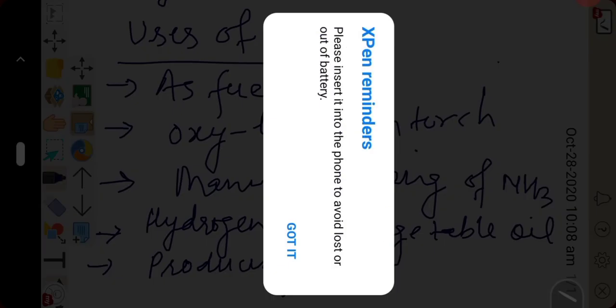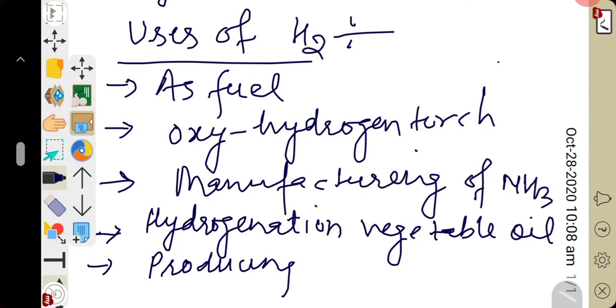Then I told you all the usage of hydrogen in the hydrogenation of vegetable oils. Hydrogen is used in the preparation of solid vanaspati ghee from liquid vegetable oils like groundnut oil and coconut oil.